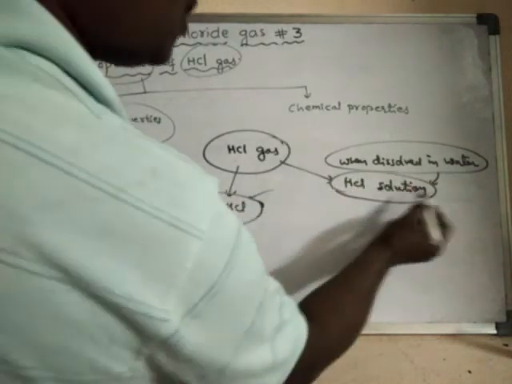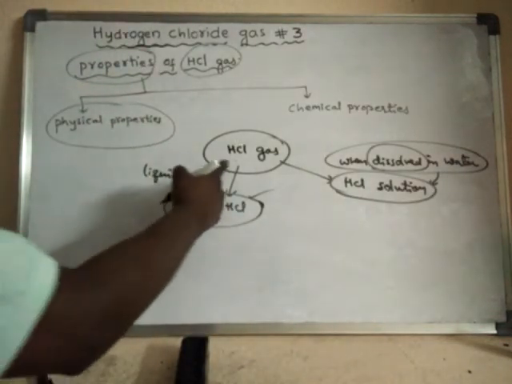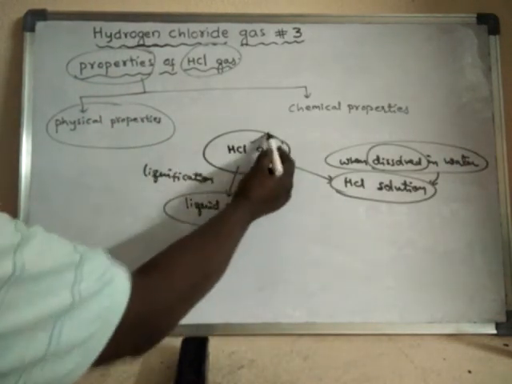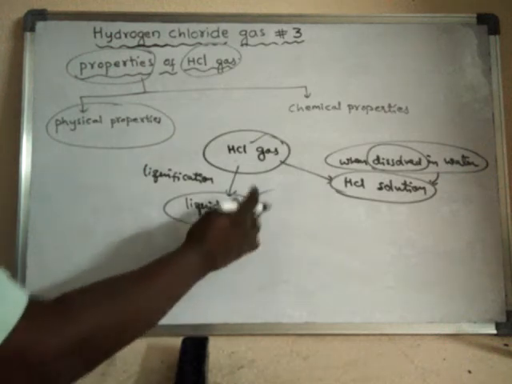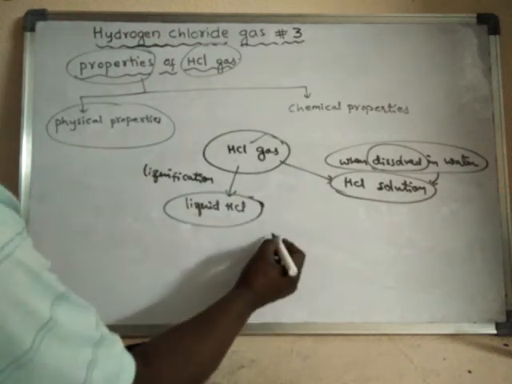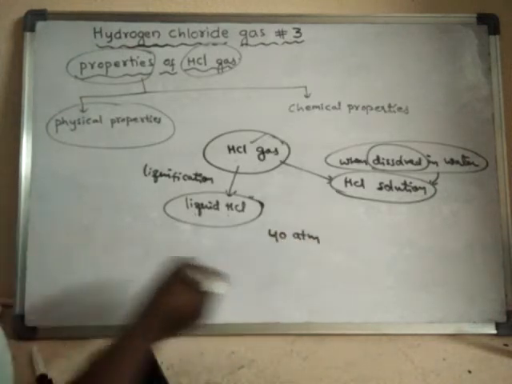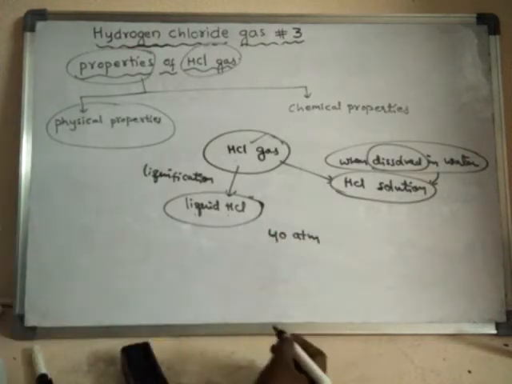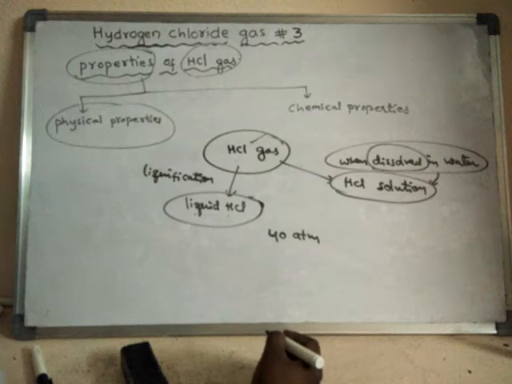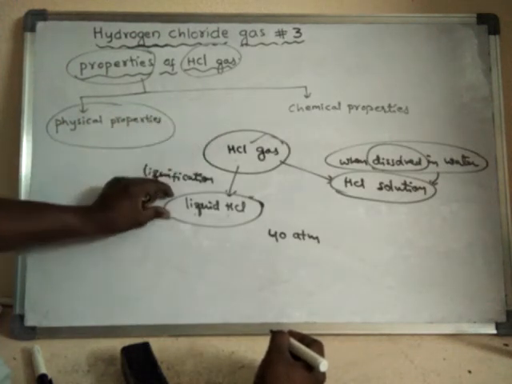But this process is said to be what? Dissolution. So how can we liquefy HCl gas into liquid HCl? This can be done under very high pressure, around 40 atmosphere pressure, and very low temperatures. High pressures and low temperatures will make a gas liquefy.